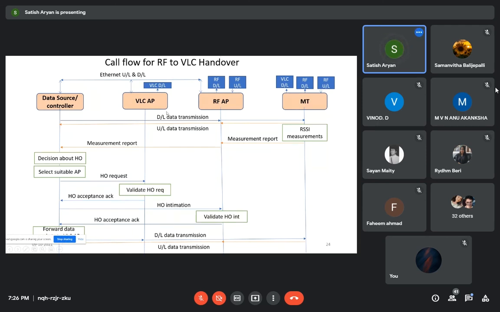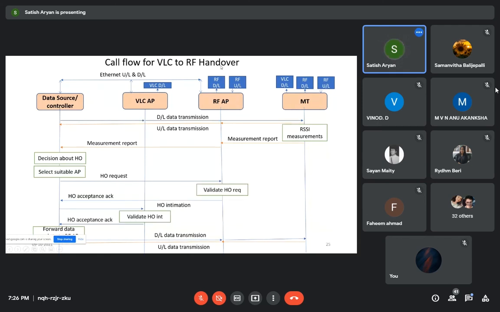You can see the downlink is from the VLC access point. And upon measurement, the mobile terminal is in movement from the VLC access point towards the RF access point, and there is a requirement of handoff. And at the end, you can see the call flow is showing that the downlink is from the RF access point to the mobile terminal. So that's about the RF and VLC coexistence.